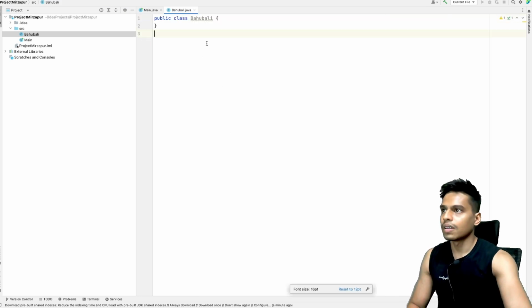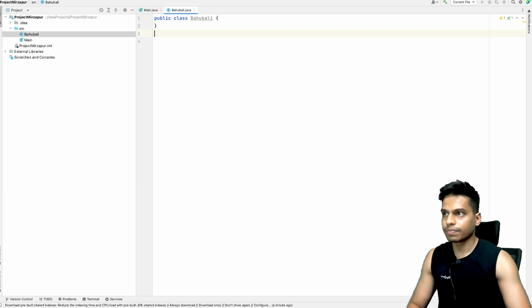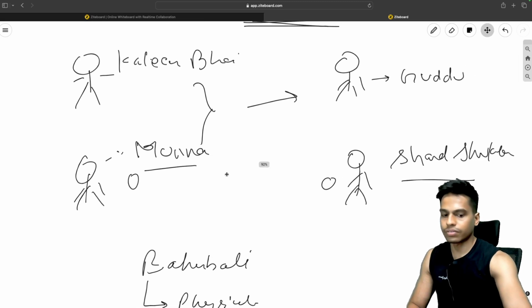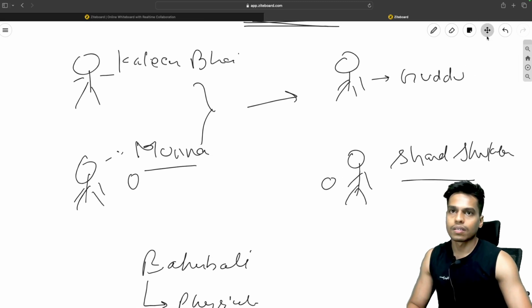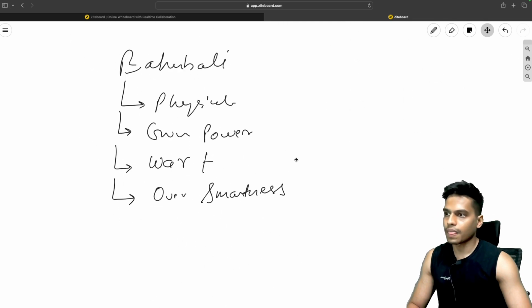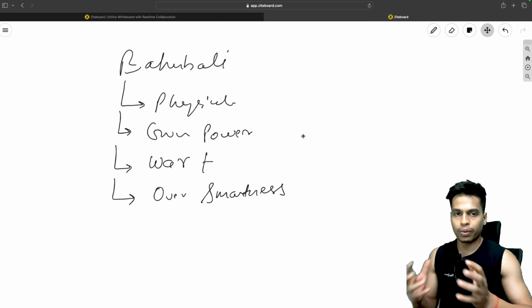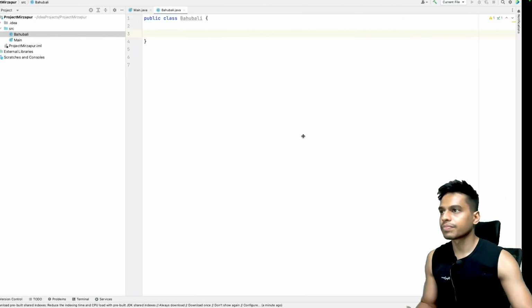Okay, let me just zoom in a bit. So what are the traits that Bahubali has? Bahubali can have physical power, gun power, war tactics, and overall smartness. These are the four properties that define a Bahubali.